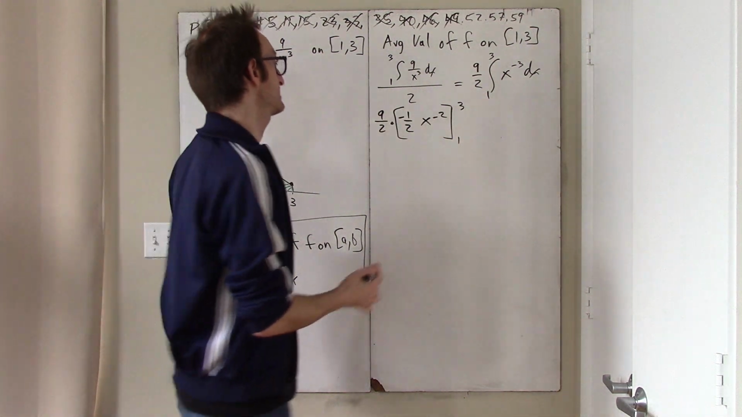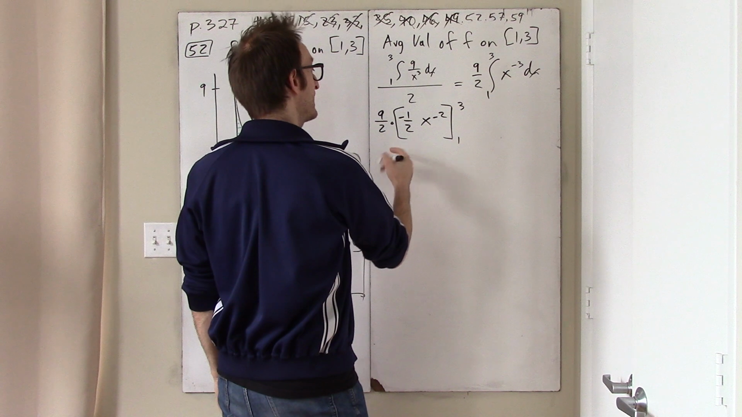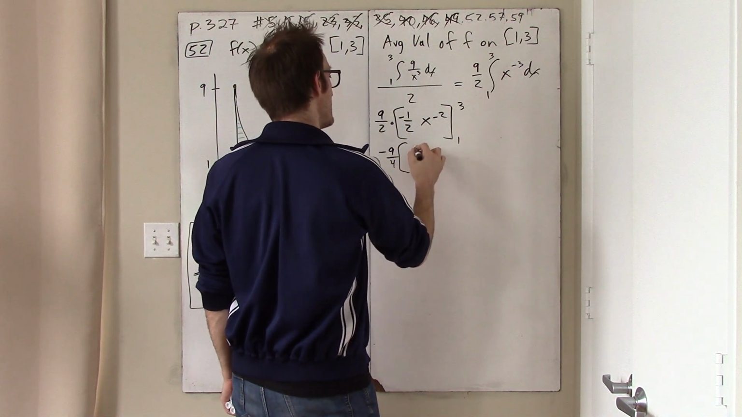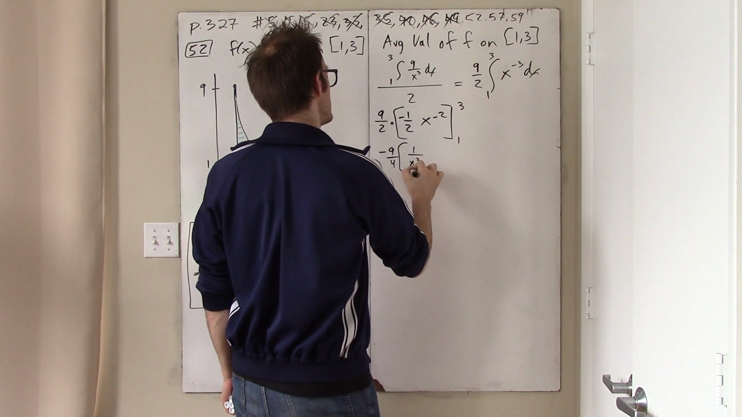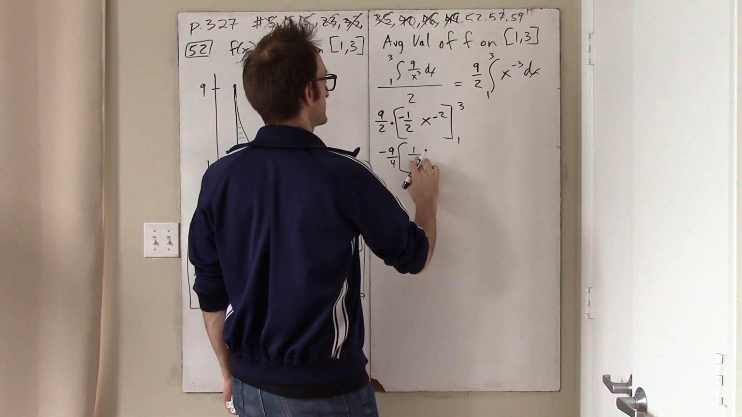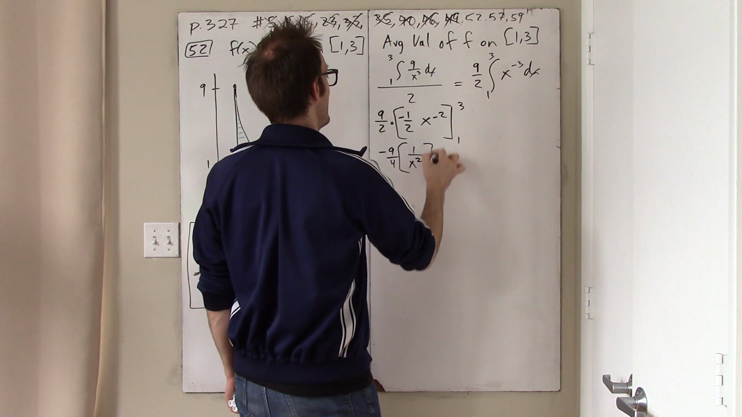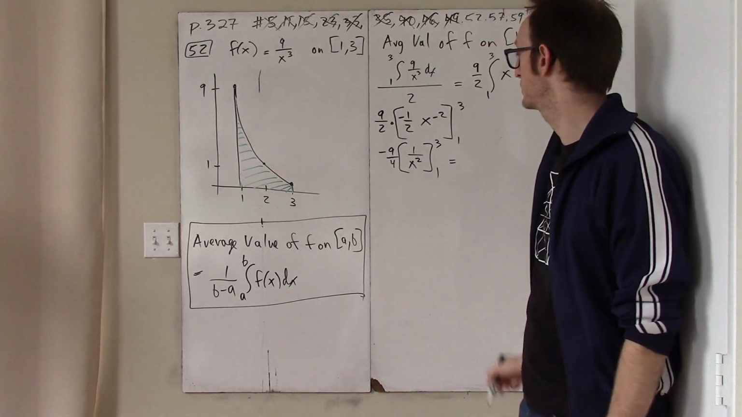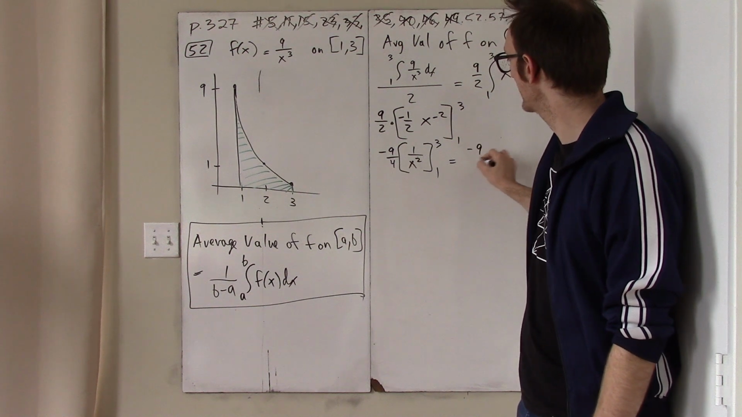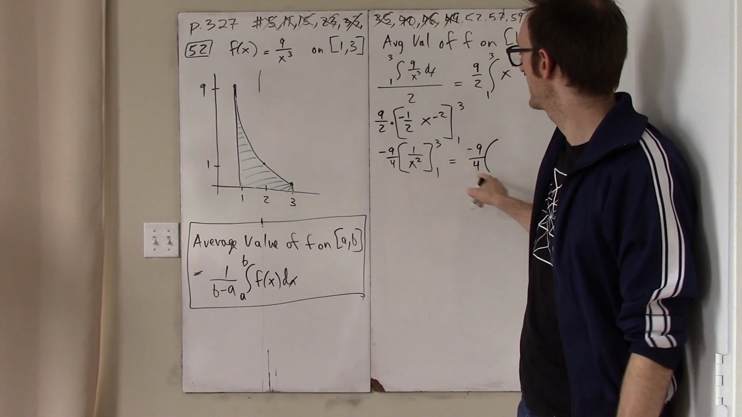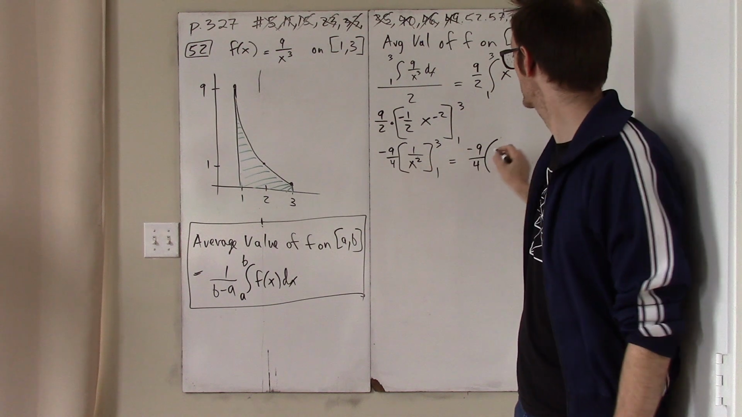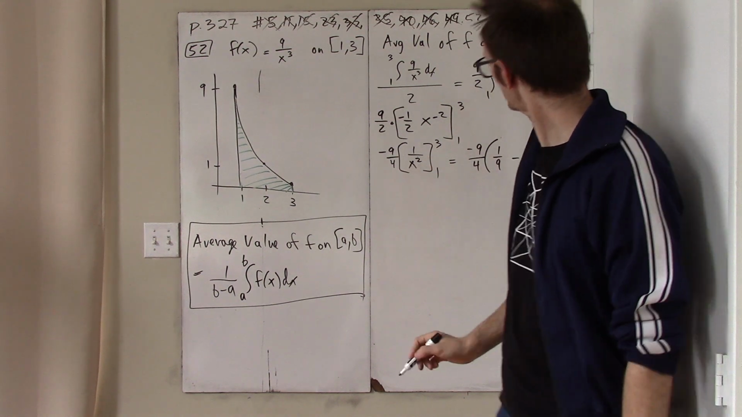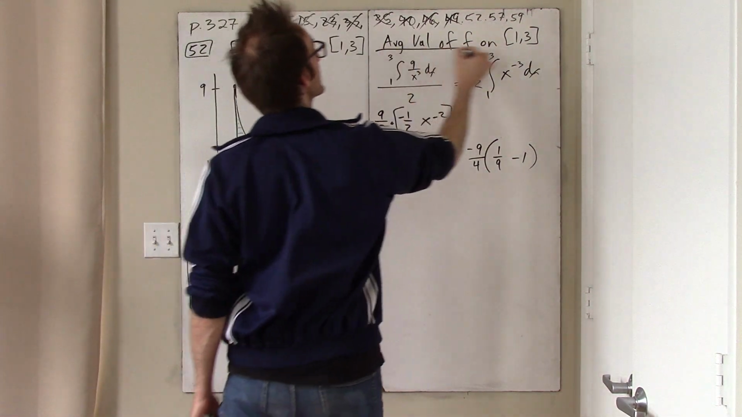Okay, and so let's see, if we factor this all out, this becomes negative 9/4 times 1 over x squared, evaluated at 3 and 1. And if you just do this, we get negative 9/4 times, when x is 3, this is 1/9, and when x is 1, this is 1. Okay, so we're calculating the average value.